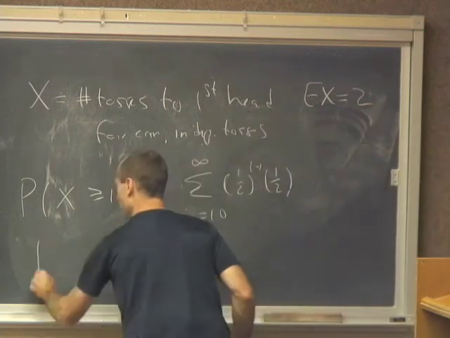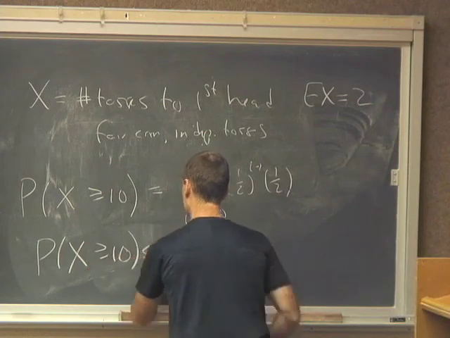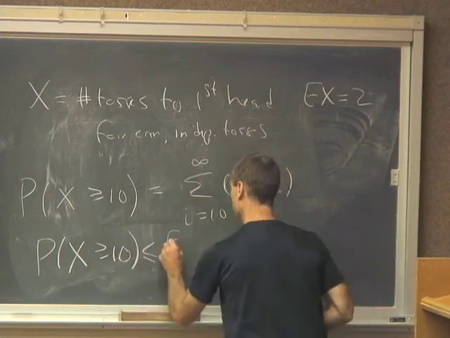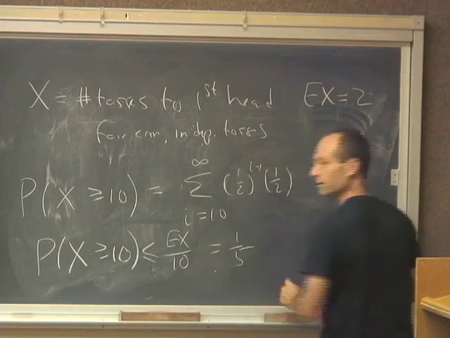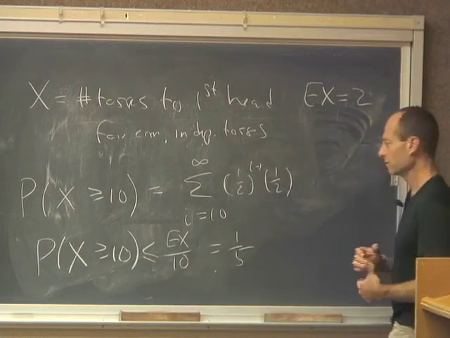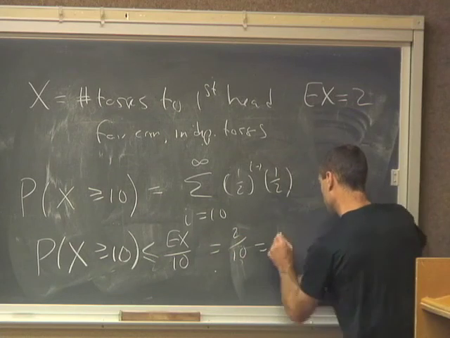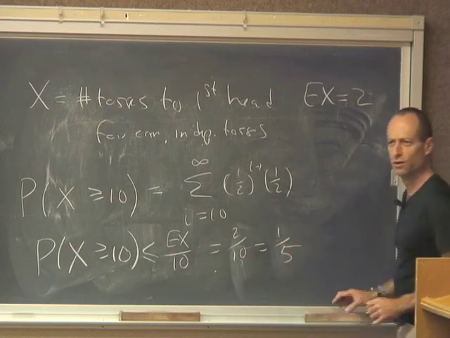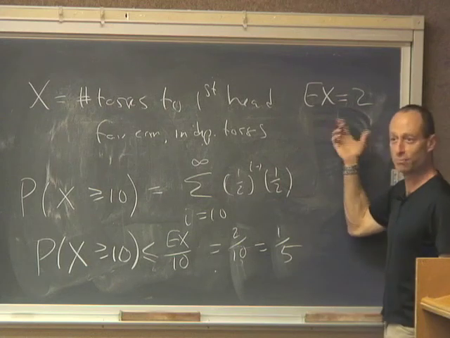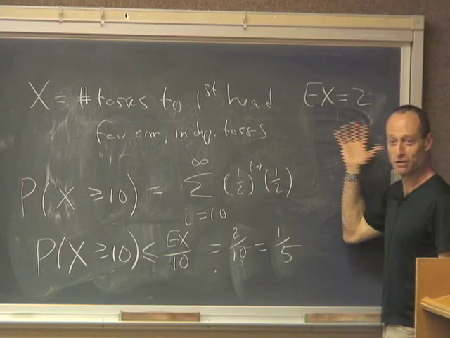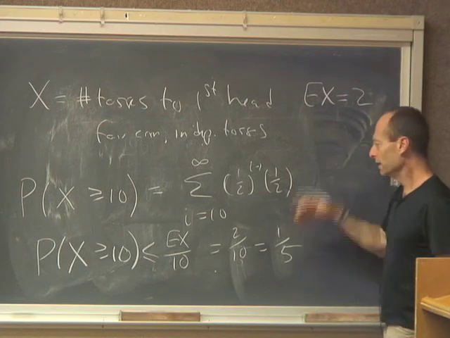So the probability that X is greater than or equal to 10 is less than or equal to E of X over 10, which is 2 over 10, a fifth. Because the number of tosses can't be negative. The probability that it takes a positive number of tosses is 1. This is a non-negative random variable. Is this going to be a good bound?